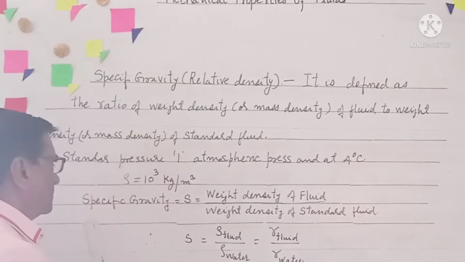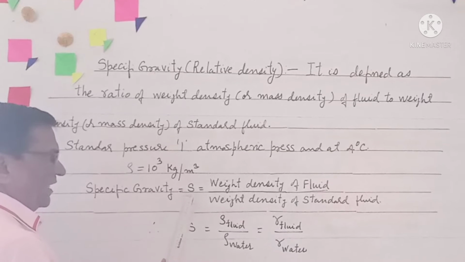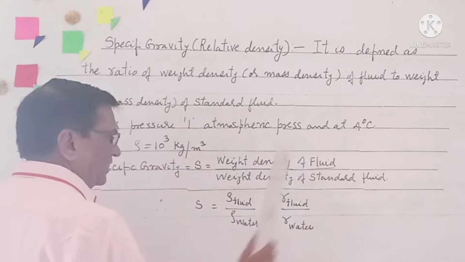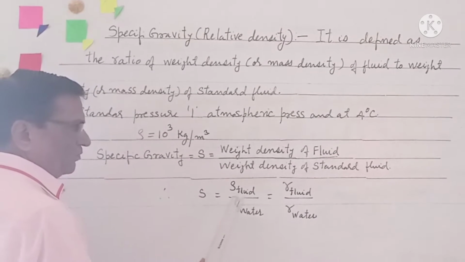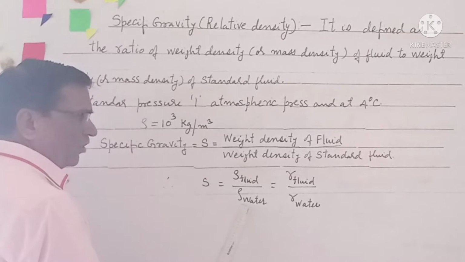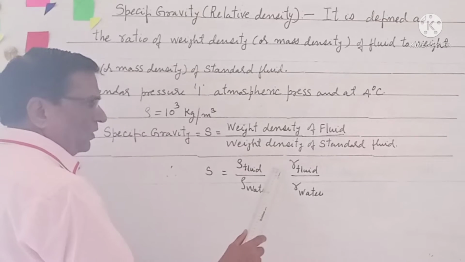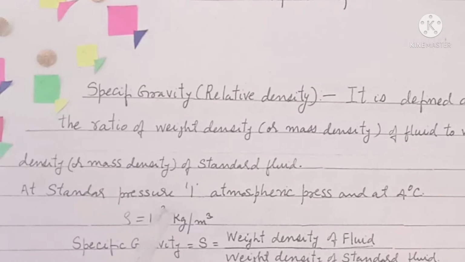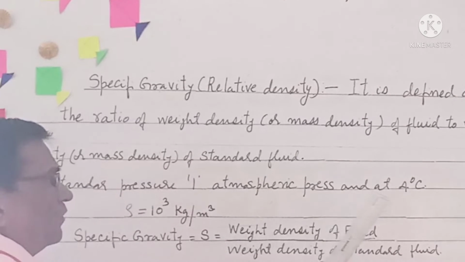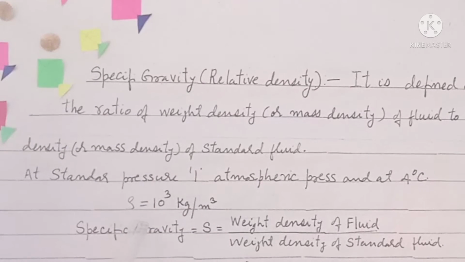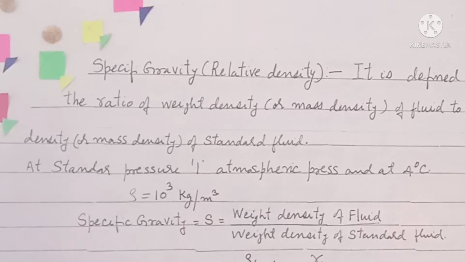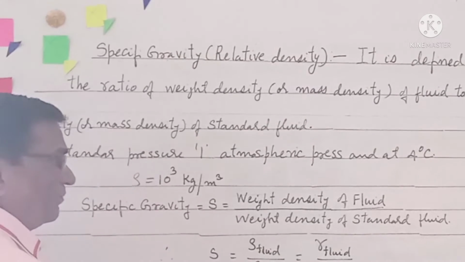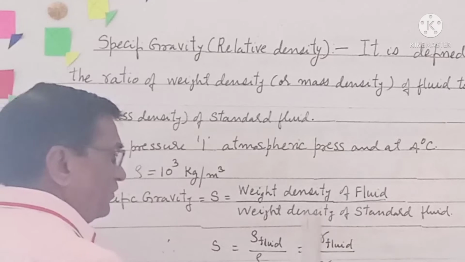Mathematically, specific gravity S is equal to weight density of fluid upon weight density of standard fluid. So S is equal to rho fluid upon rho water, or S is equal to gamma of fluid upon gamma of water. At standard pressure, 1 atmospheric pressure at 4 degrees Celsius, rho is equal to 10³ kg per meter cube.